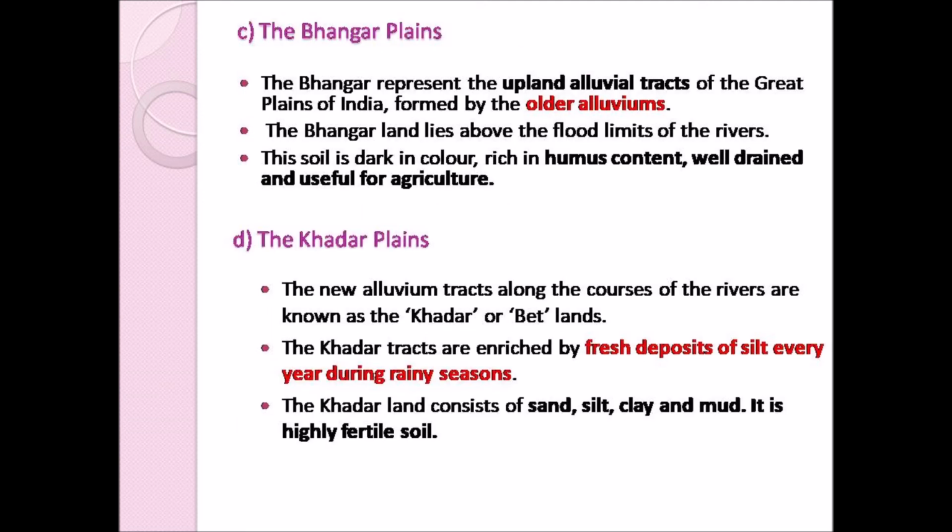Bangar and Kadar Plains. The Bangar Plains are formed by the deposits of old alluvial soil, and Kadar Plains are formed by the deposits of the new alluvial soil. So what is meant by old alluvial soil and new alluvial soil? The old alluvial soils were deposited several years ago, so it is called the old alluvial soil. So it is found in the Bangar Plains.